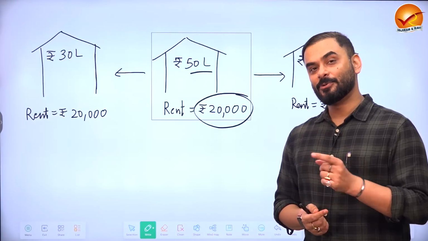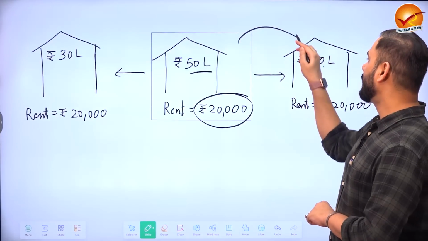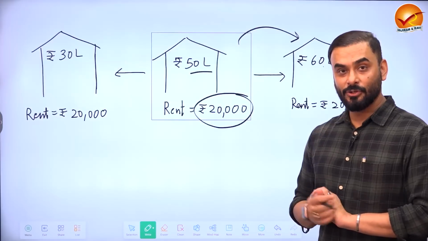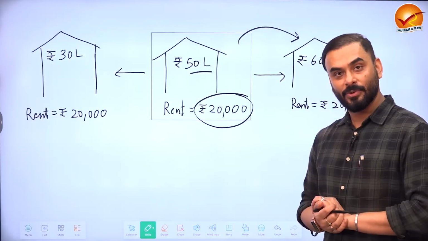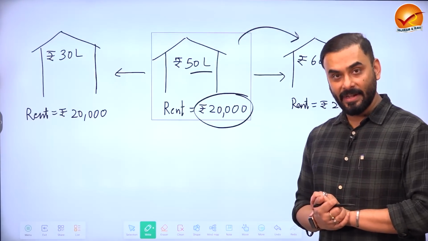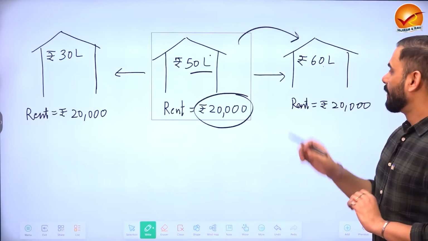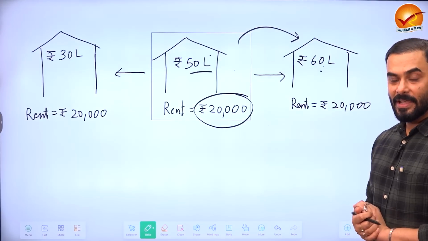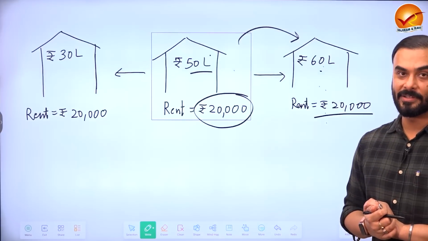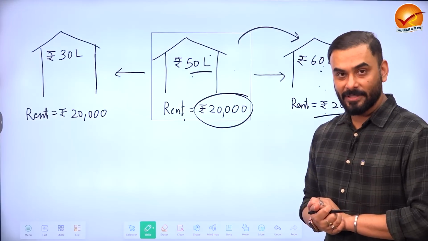Now, if you go into the market to sell that house, you will get a higher price, 60 lakh rupees. So you decide to sell it for 60 lakh rupees. And mind you, when you bought the house for 50 lakhs, you put it up for rent, so those people are still staying in your house. The airport has not come, but it will come after 5 years, which means the current rent that you will get is 20,000 only. So suppose you sell your house to somebody else. That person pays you 60 lakh rupees. And those people who are on rent are still there and they are paying 20,000 rupees a month. So you had invested 50 lakhs and you were getting 20,000 rupees a month.